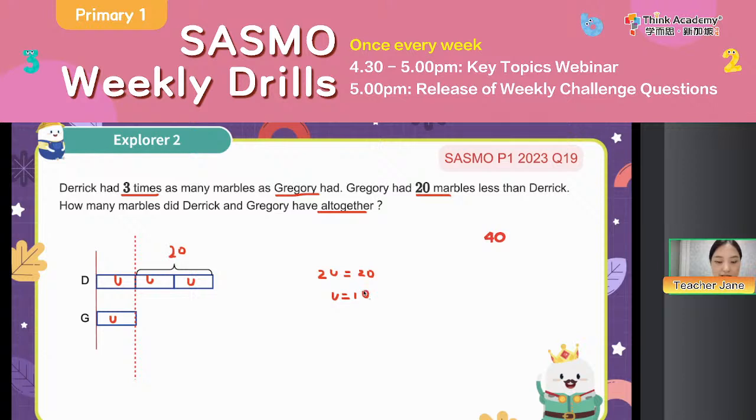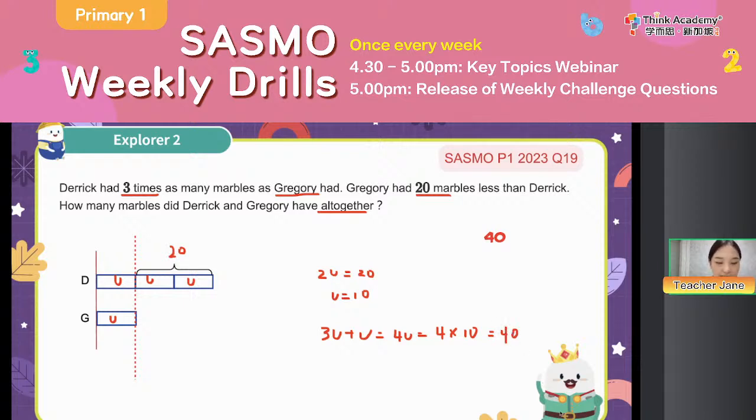1 unit is 10. Then our task is to see how many marbles they had altogether. So we can see D has 3 units, G has 1 unit. So altogether they have 4 units, right? Then we know 1 unit equals 10. So 4 times 10. Or you can also do 10 plus 10 plus 10 plus 10. Okay? That equals 40, right? So this is how we solve the problem.